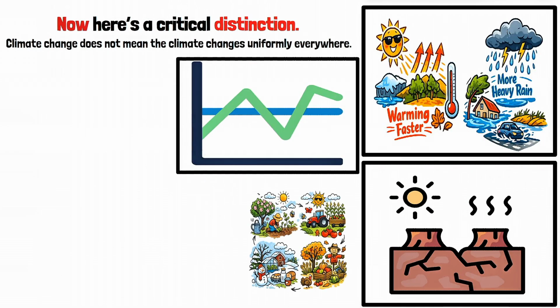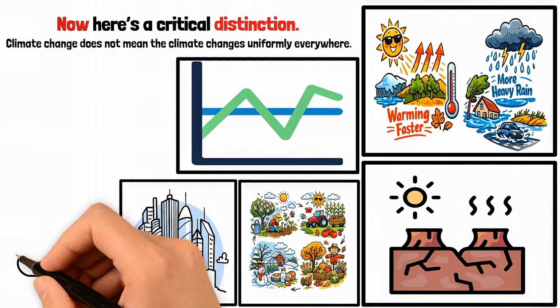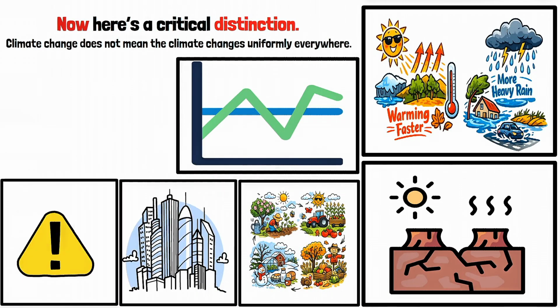Food systems rely on predictable seasons. Cities rely on stable infrastructure. Economies rely on manageable risk. When variability increases, costs rise.